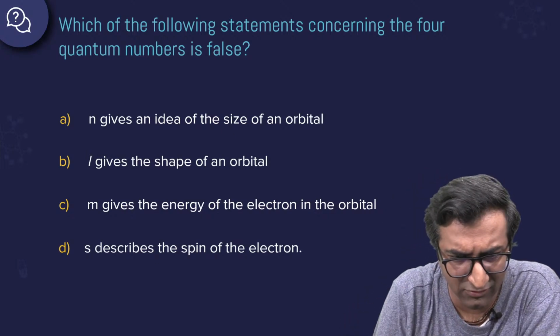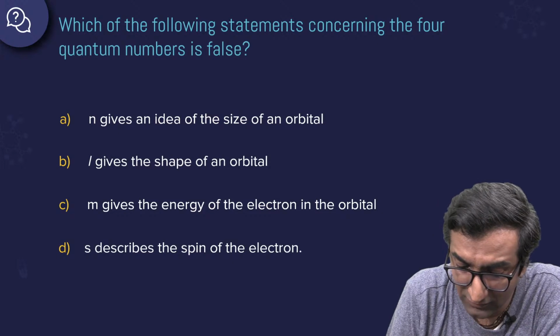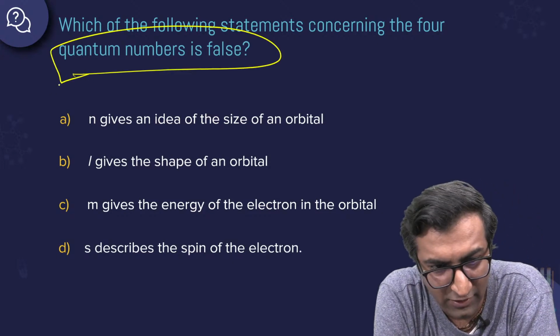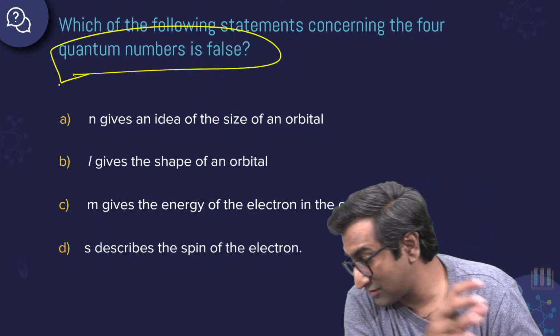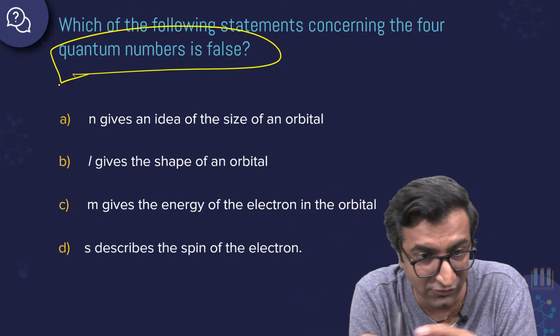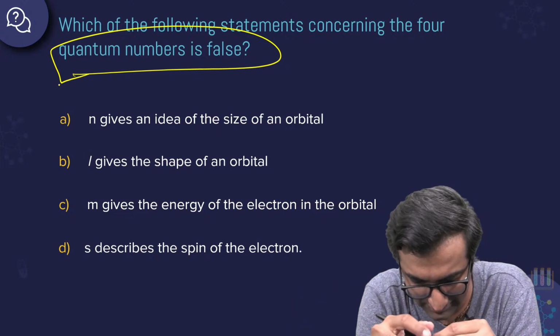What about this question? Let's get back to this. Hey, Hare Krishna, Rishabh. Which of the following statements concerning the 4 quantum numbers is false? Now that we've got a lot of folks here, the next question is going to be interesting, and I mean it's going to be fun and interesting. Okay, let's do this one. This one's easy. Aksh, yes.